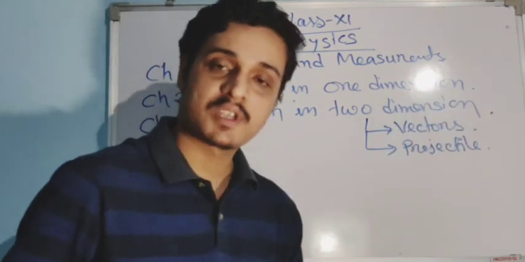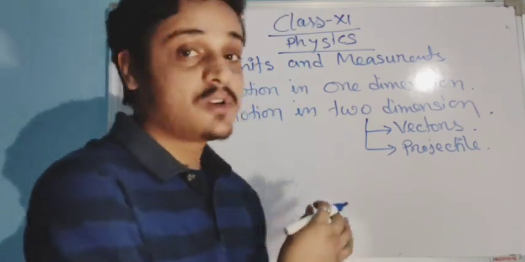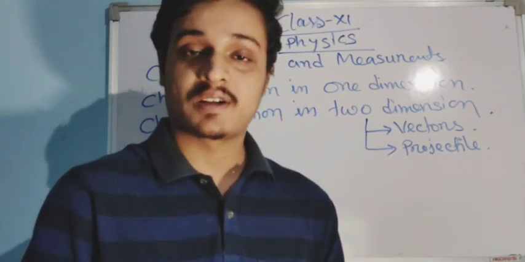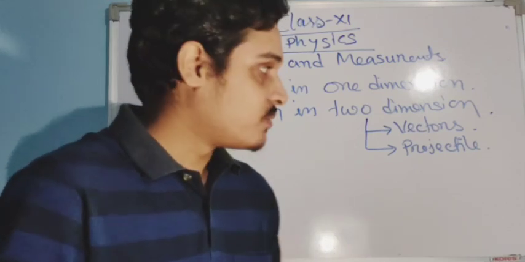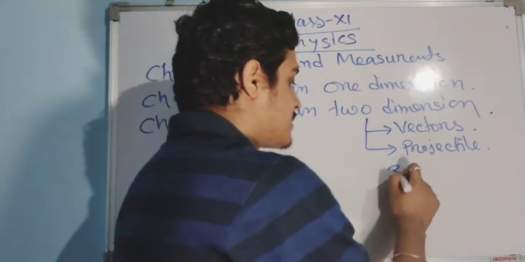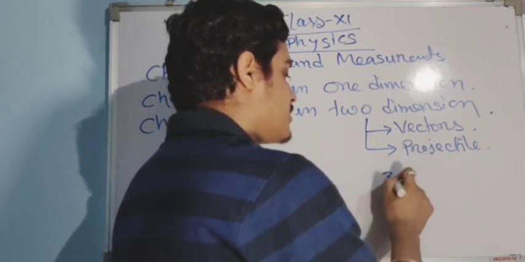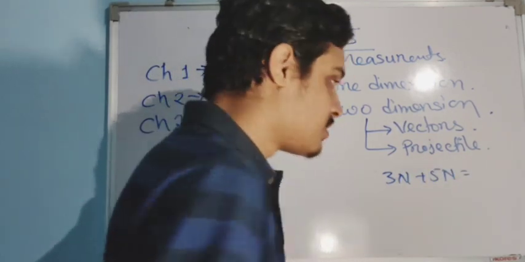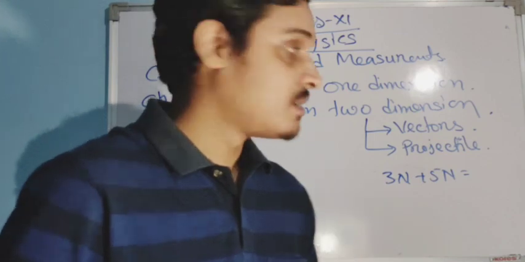I think you all know scalar quantities and vector quantities. In motion in two dimensions we learn about vectors, how to add two vectors and how to multiply two vectors. It is very interesting. Let us give one example in vectors. Let us consider you add 3 Newton plus 5 Newton. What did you write in your class 9? It is 8 Newton.